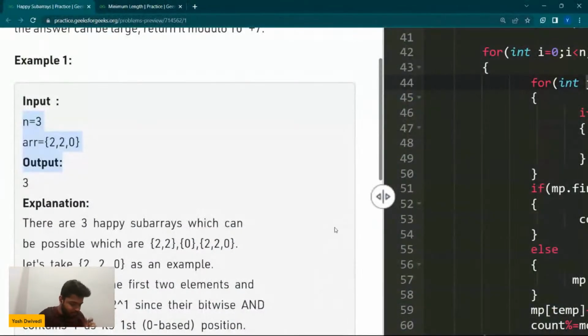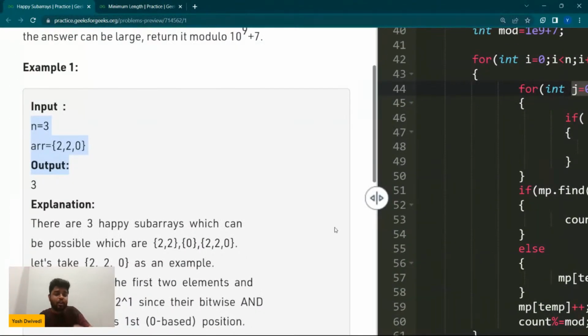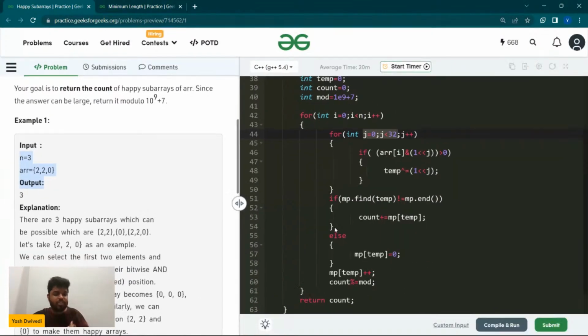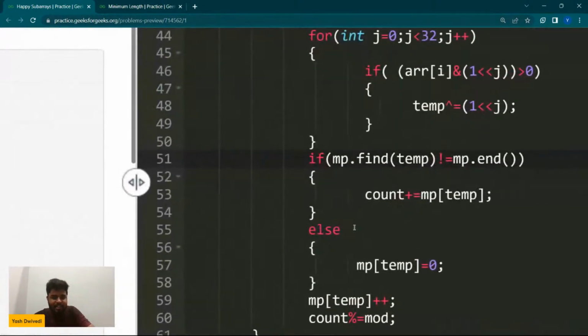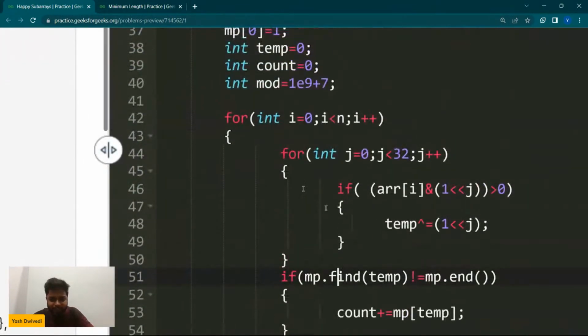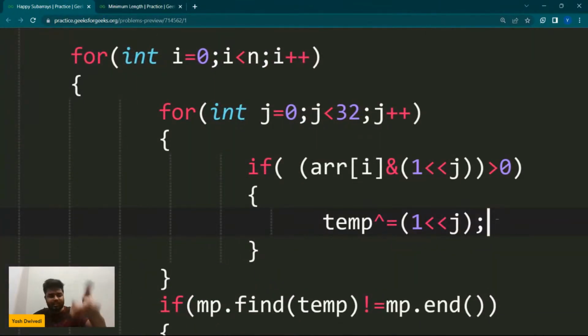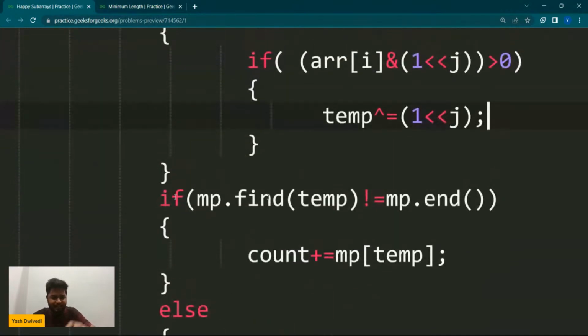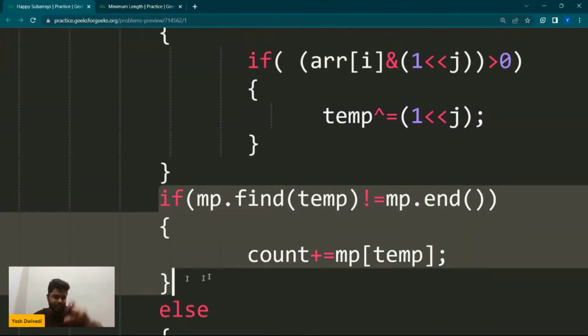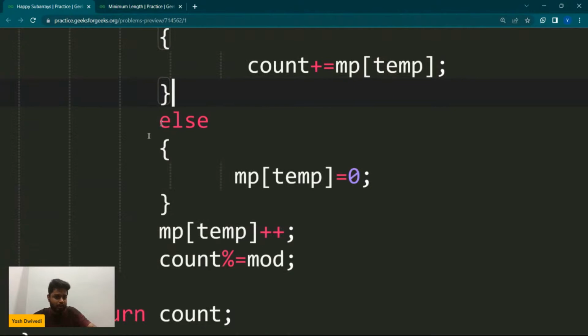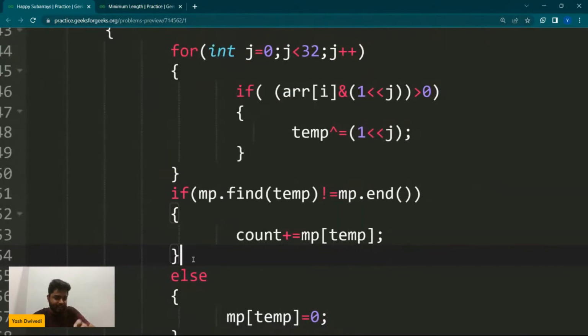So is this part clear to everyone? We are not really transforming it, we are just using a similar kind of concept here. Is this idea or the intuition clear? The main intuition was this one: if you find that a bit is set, then you set it, and if it is set again, then the number will change. And in that case, if that temp repeats, then you will increase the counter by that much, because that many subarrays would be added indirectly, right?